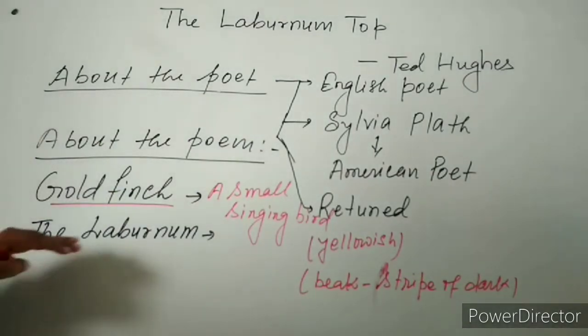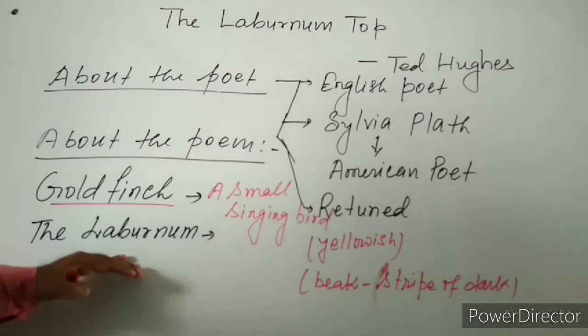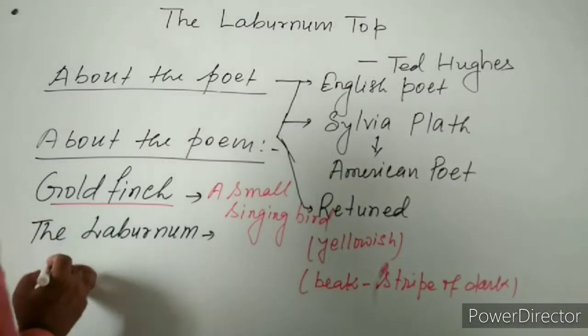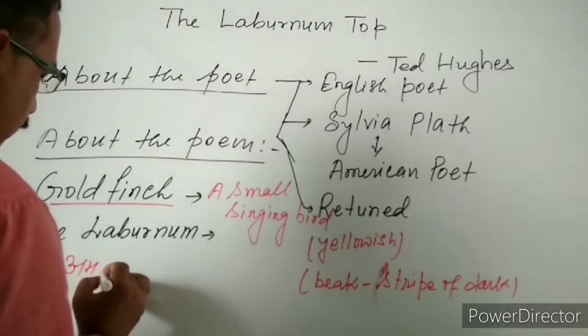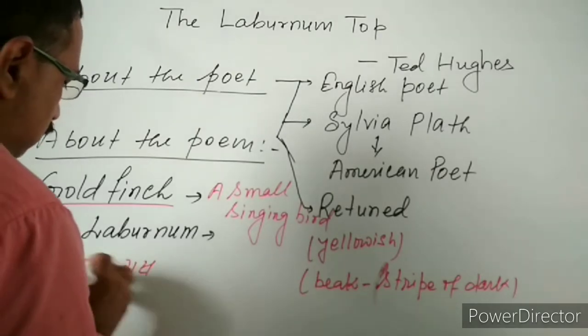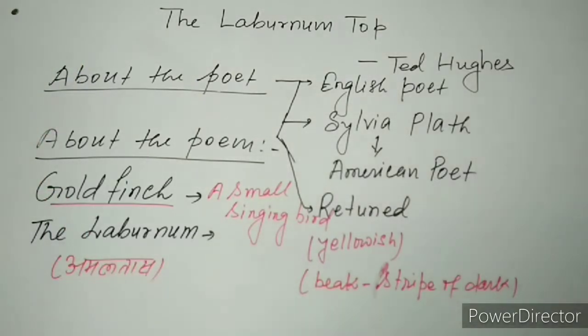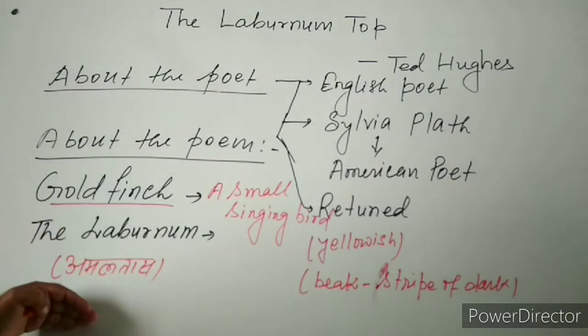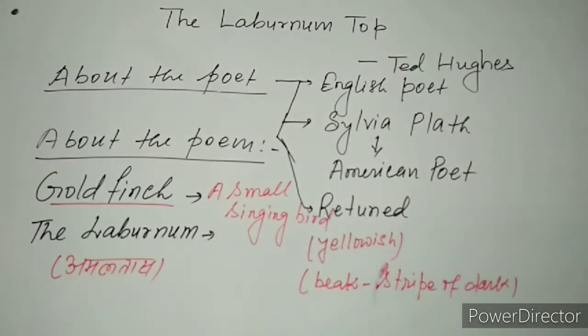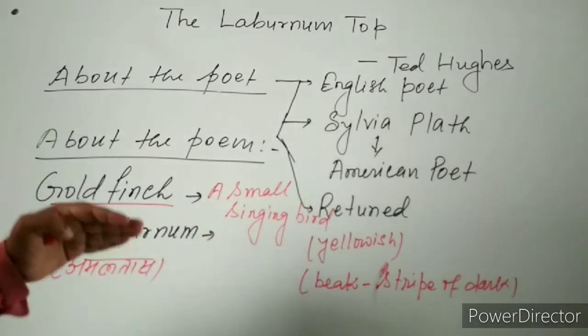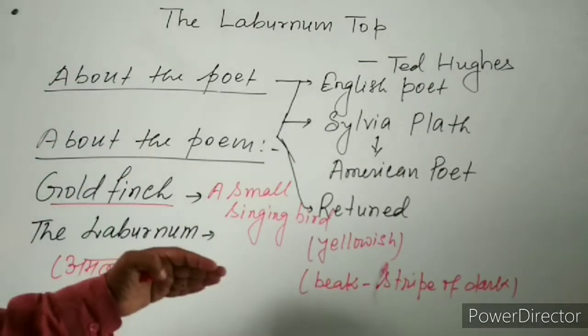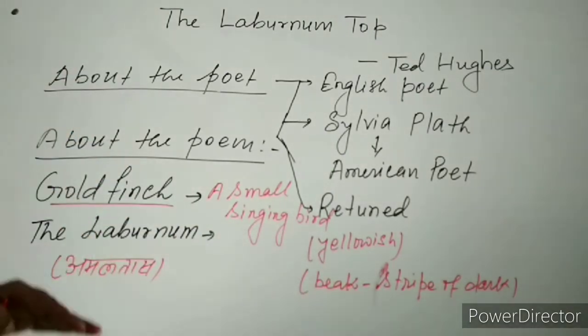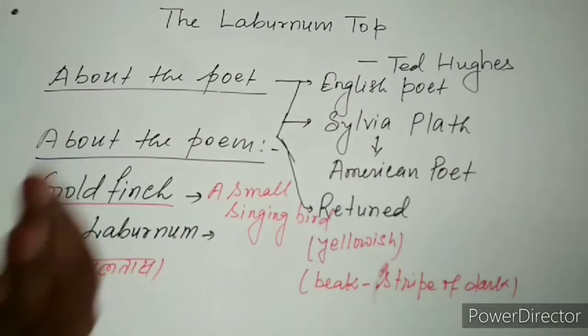Now we are moving to the Laburnum tree. In India, it is compared to Amaltas, but for the sake of understanding we can say so; in reality the Laburnum tree is really different, and usually we cannot find such a tree in India.